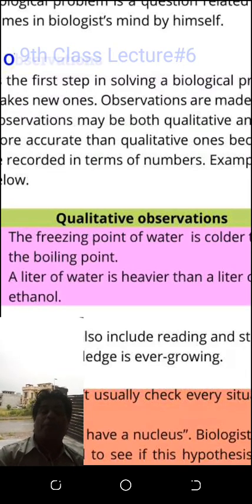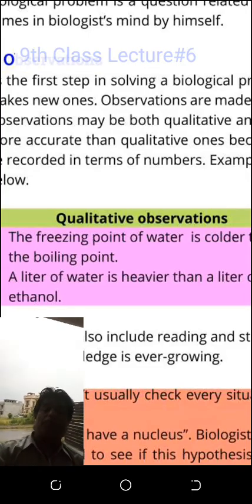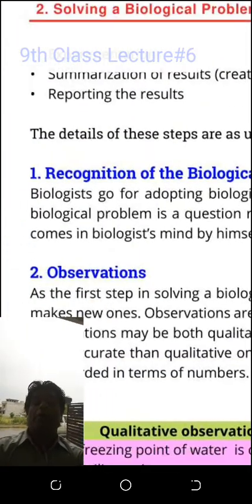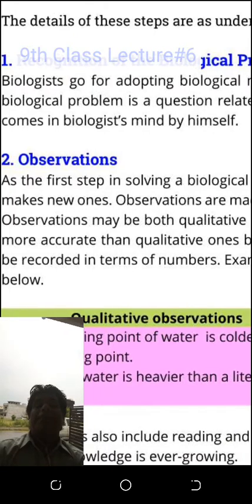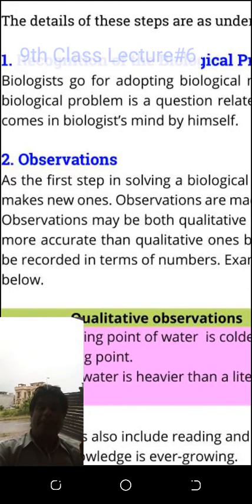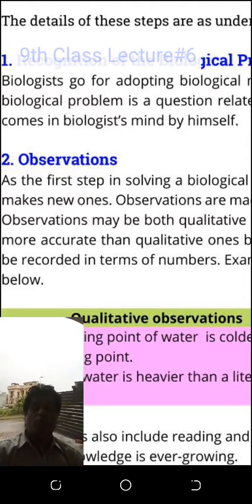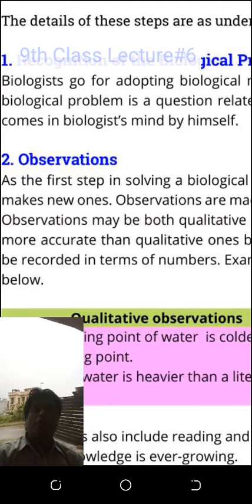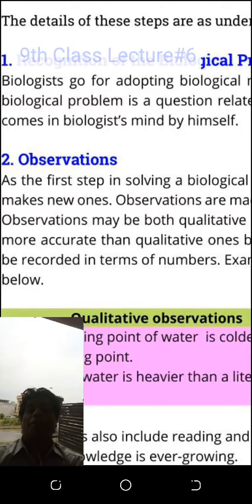So you use two types of observation, one is a quantitative observation, one is a qualitative observation. Now I will tell you some identification, and I am repeating the information. The identification of the problem in the sciences is the observation. So you make many statements to solve those problems. You make many observations. Generally you make two types of observation, one is a qualitative observation, one is a quantitative observation.